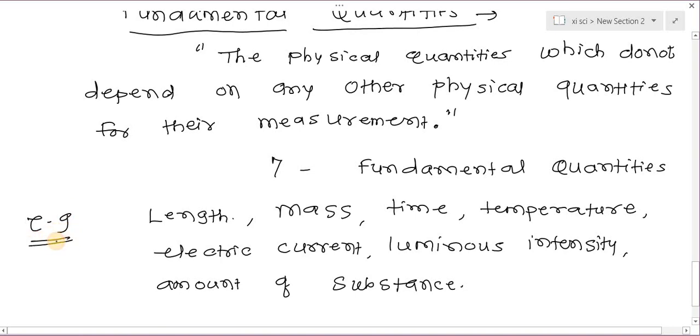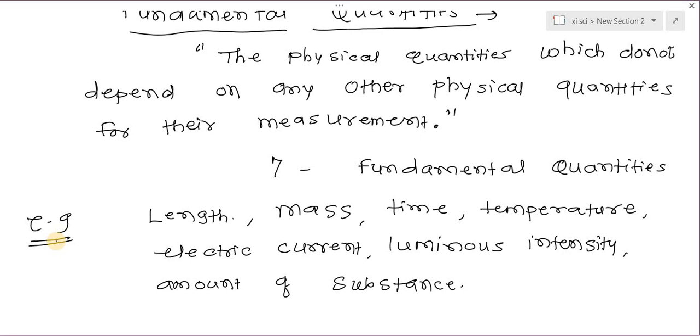So these 7 quantities we call fundamental quantities. Once again, the definition: what is meant by fundamental quantity? Fundamental quantities are those quantities which do not depend on any other physical quantity for their measurement.